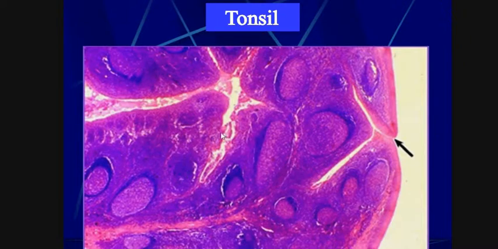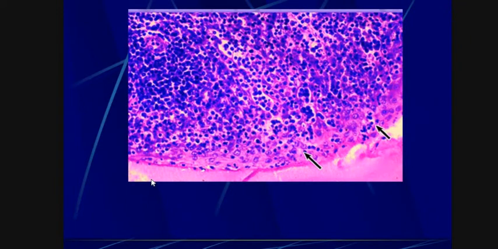If we see, these are the tonsils. Here many nodules are present in this region. Here we can see T cells and B cells in this region.